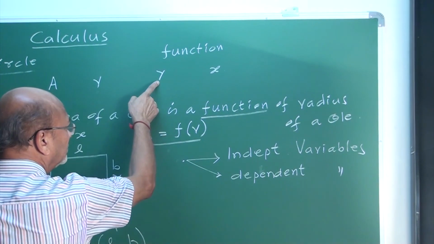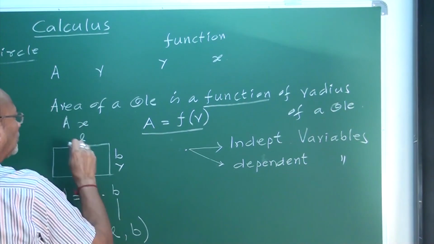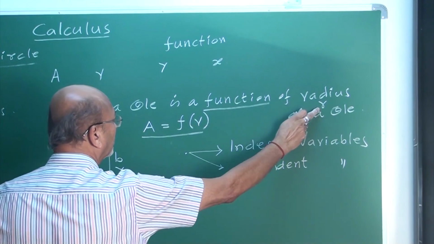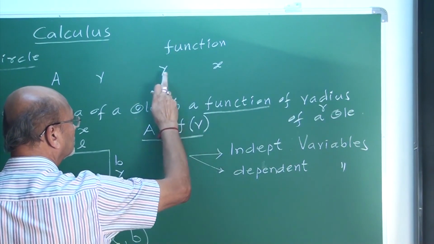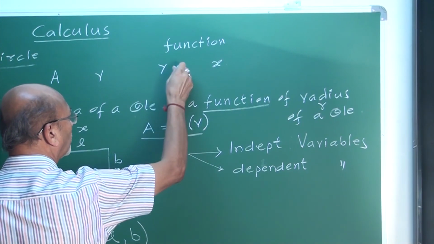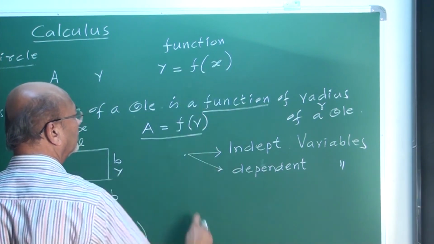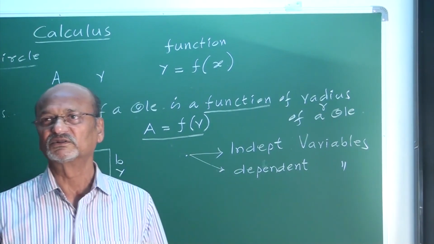See, the value of area A depends on R, my friend, the radius. If the value of y depends on x, then this variable y is called, my friend, a function of x.